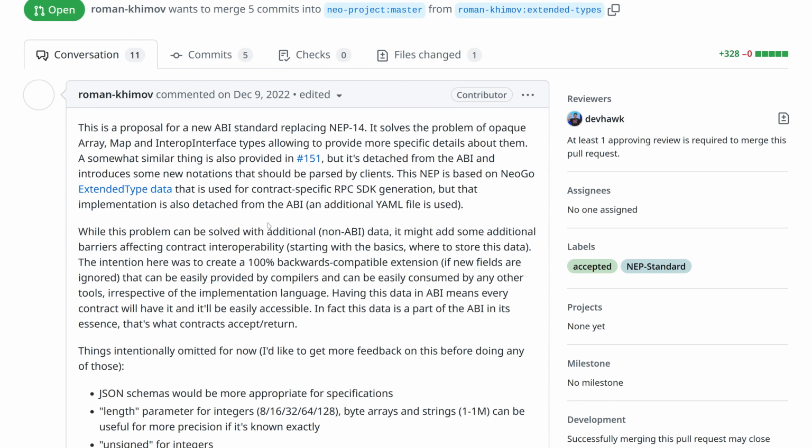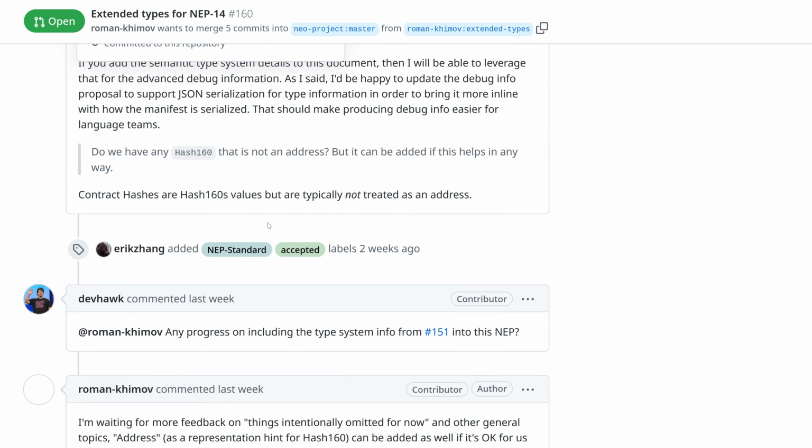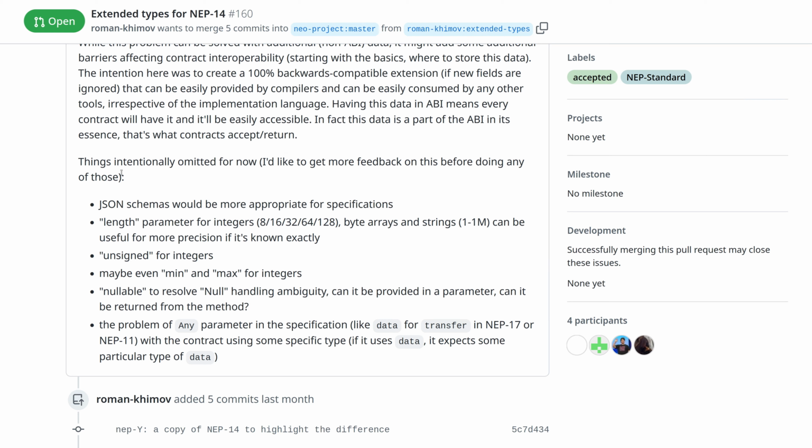So we have received some comments on it, but at the same time I can probably ask for anyone that has not yet looked at it to have a look and maybe provide some feedback, because there are some questions that can be improved, and we think that this standard is an important one. We don't change manifest formats often, and it's one of the core things of the Neo protocol, so please have a look and leave your feedback. The more we have it, the better we can make this standard be.